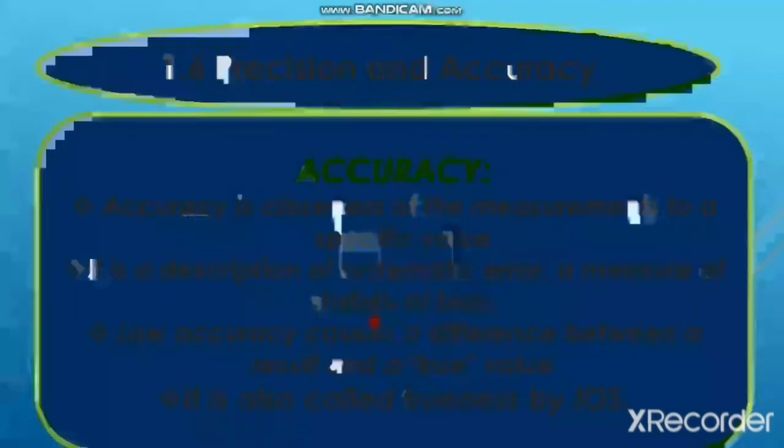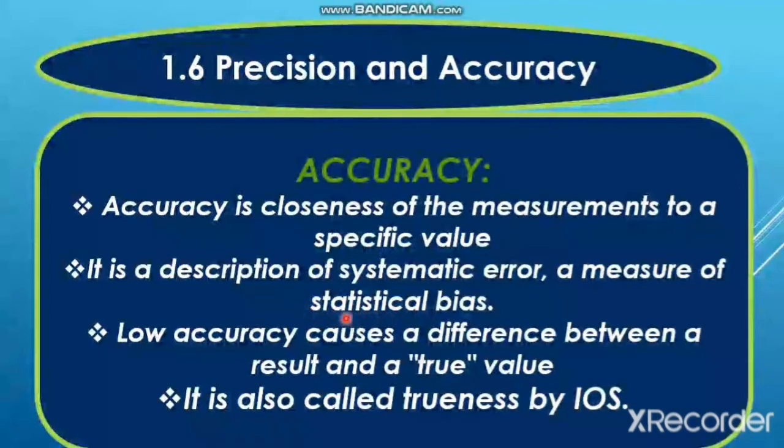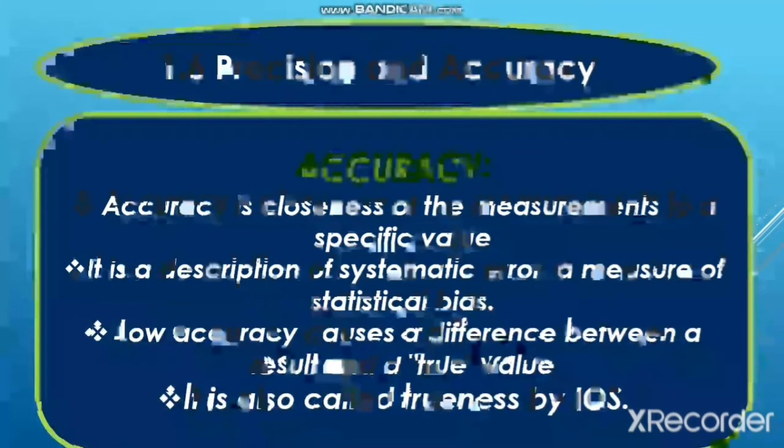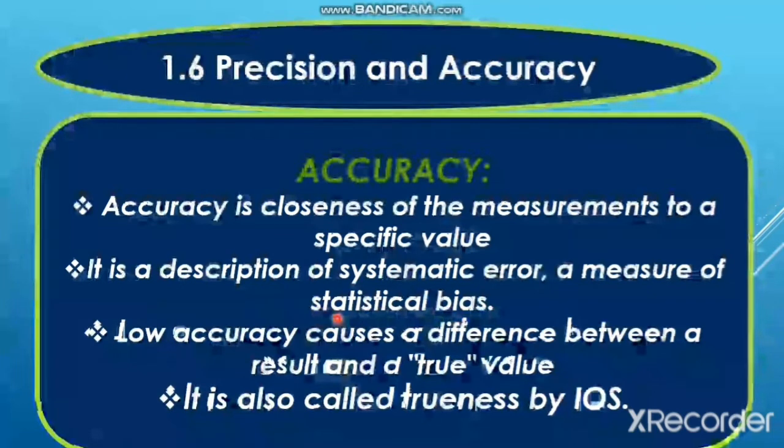Statistical bias. What is statistical bias? A measurement or a value is said to be statistically biased if it is different from the expected value. If the expected value was 9.8 meters per second squared, but the measured value is not 9.8 or closer to 9.8 meters per second squared, then that value is said to be statistically biased. How much it is biased statistically, the measure of this is called accuracy.